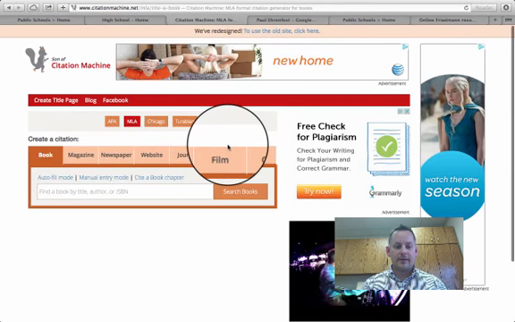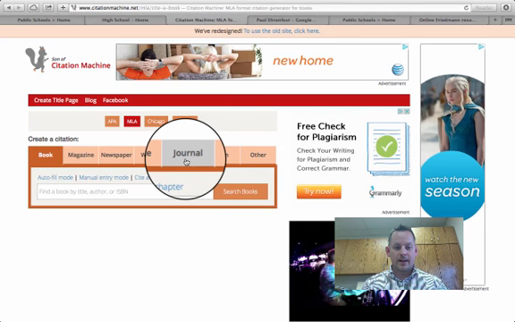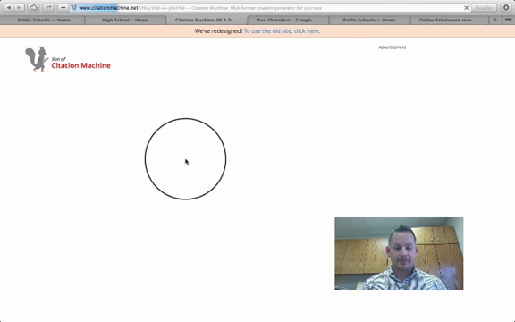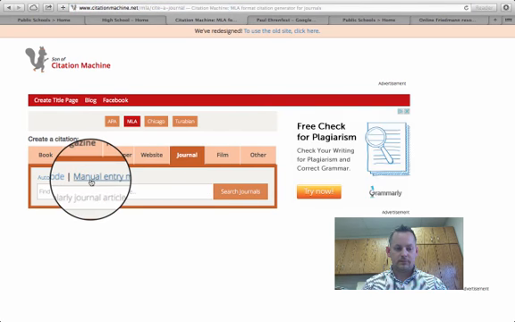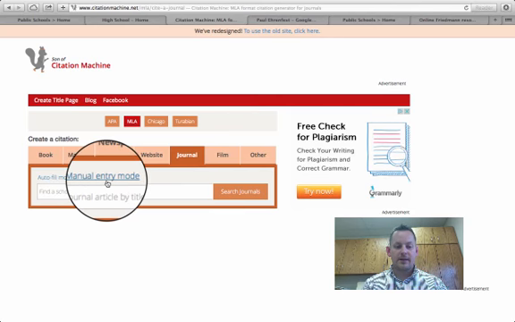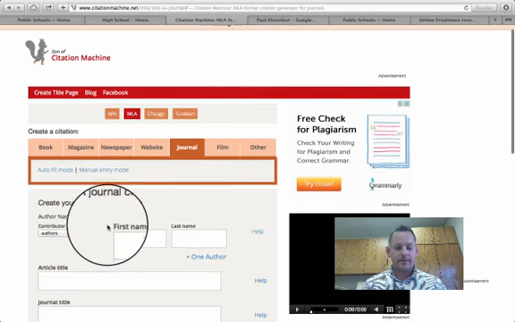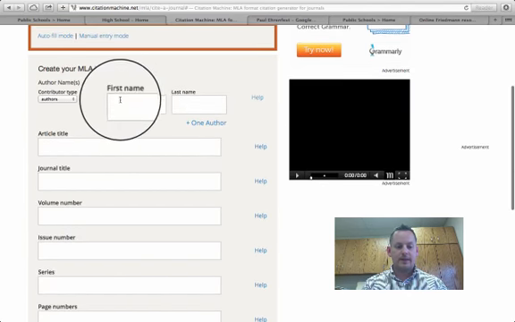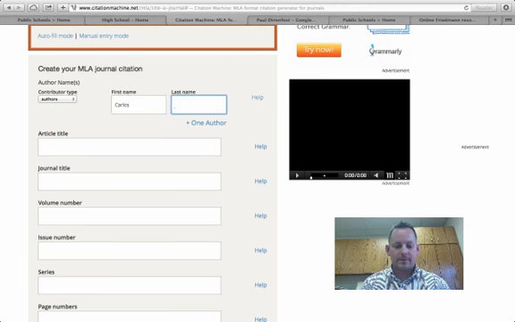So I'm going to go back to my citation machine. I'm going to go to Journal. In this case, I'm going to select Manual Entry Mode. And then I simply go through and type in the information.